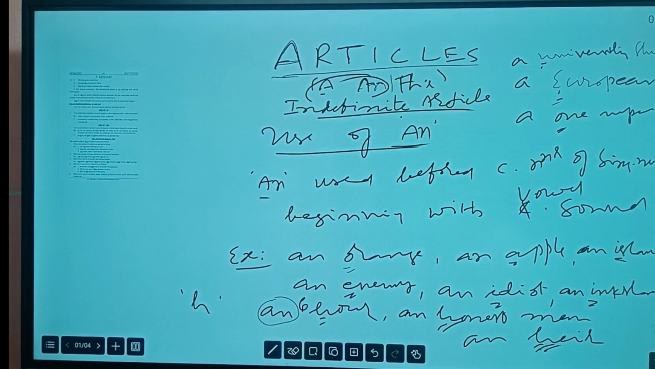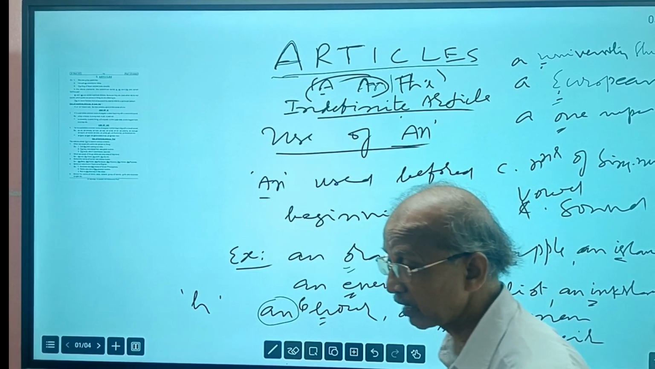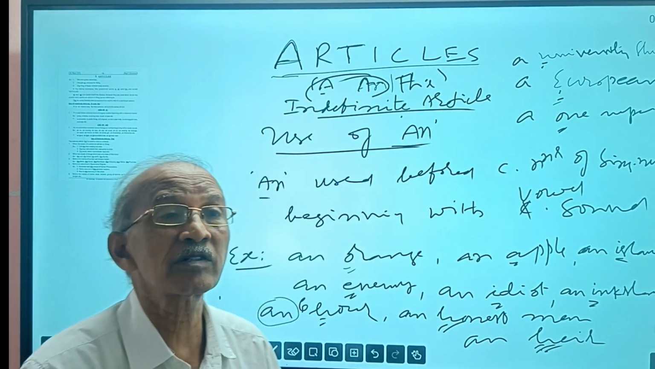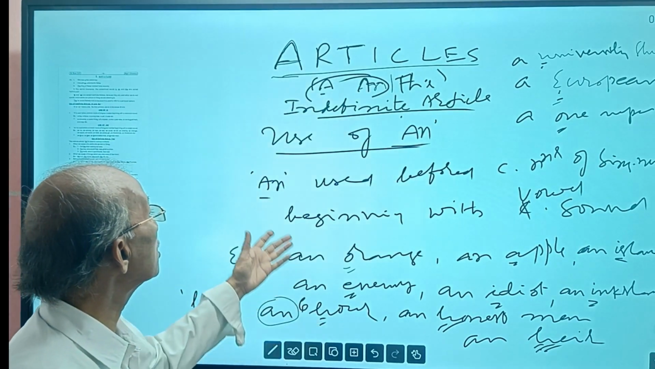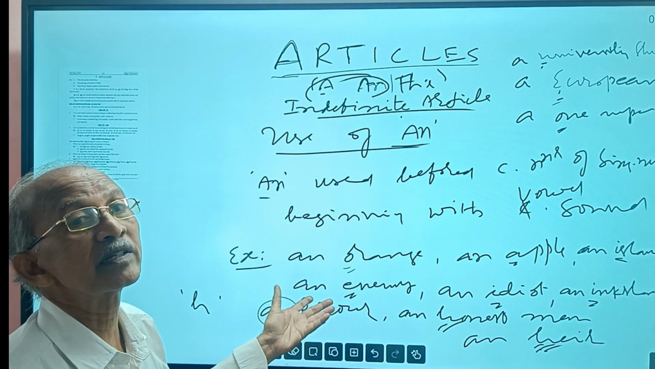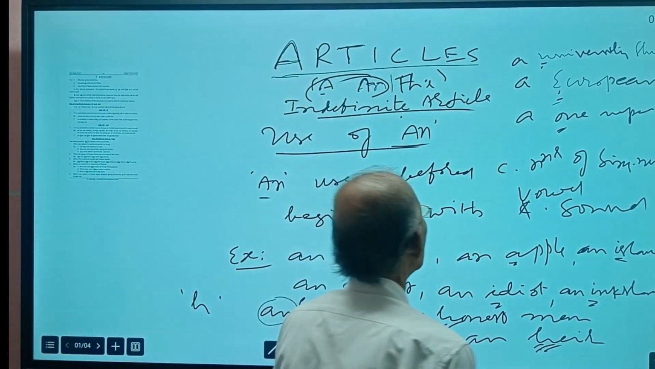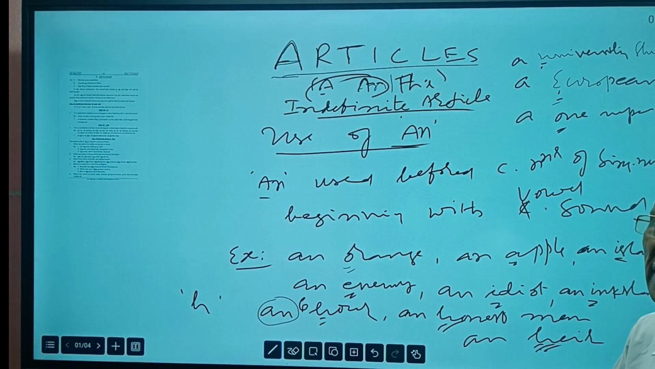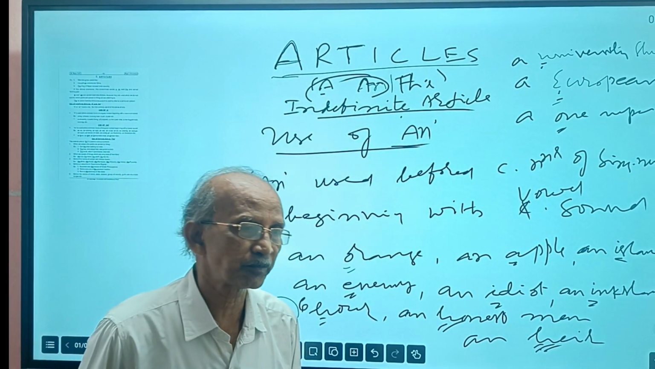This is the use of a and an. A is used before common nouns of singular number beginning with a consonant sound. An is used before common nouns of singular number beginning with a vowel sound. That's all. There are exceptions to these. This is simple. If you know vowel sounds and consonant sounds, you can easily learn.